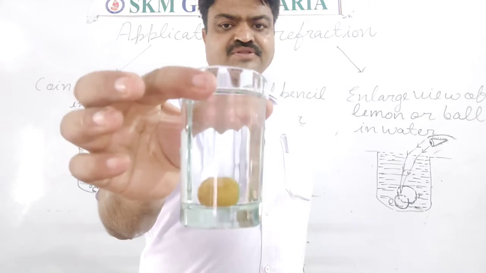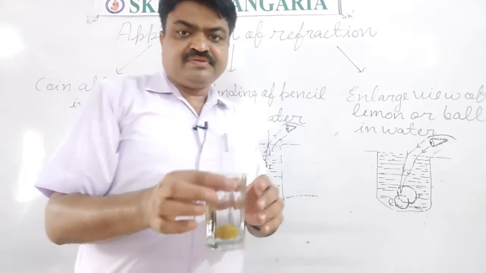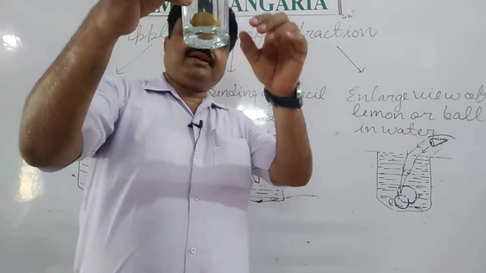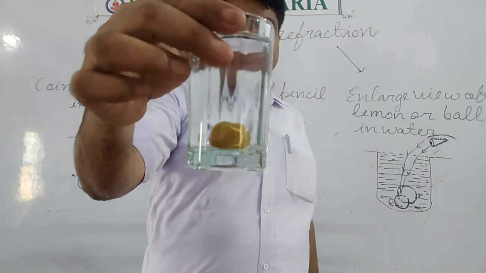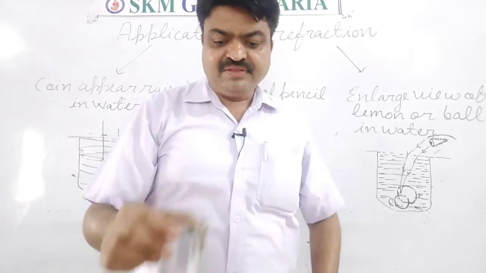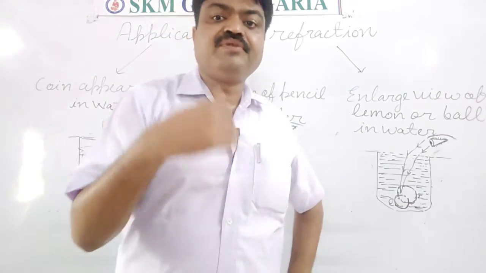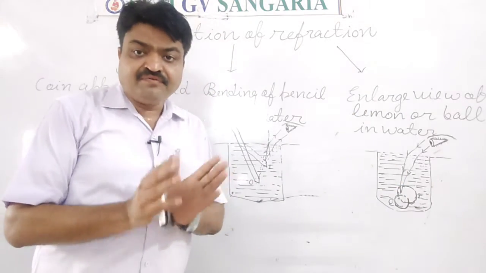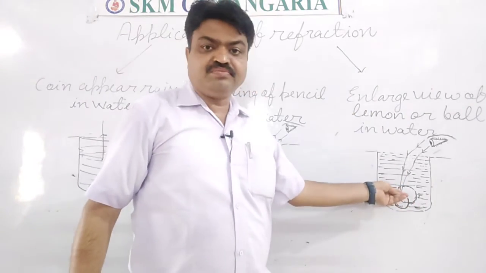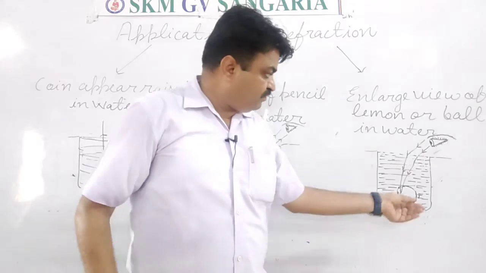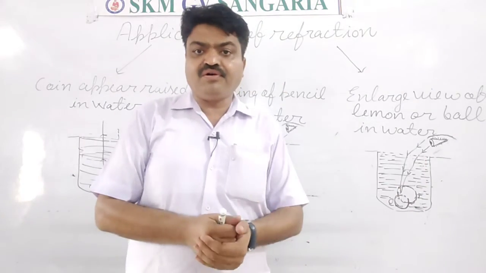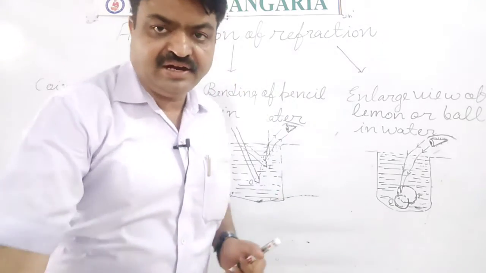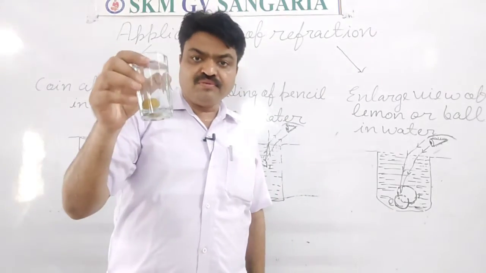And why are we observing it, students? It is due to refraction, because when the light passes through the water, it is deviated from its path, and when that refracted light falls on the object, the image formed towards our eye is virtual, and we observe the enlarged image of the small ball